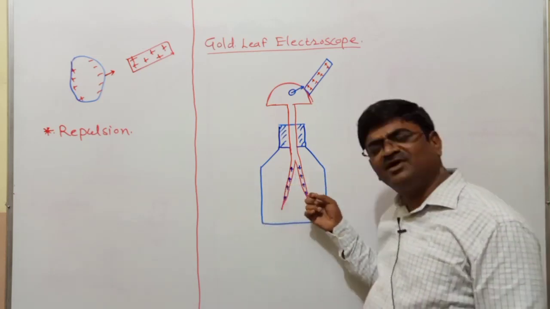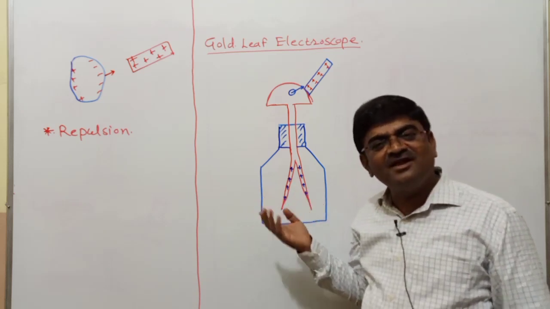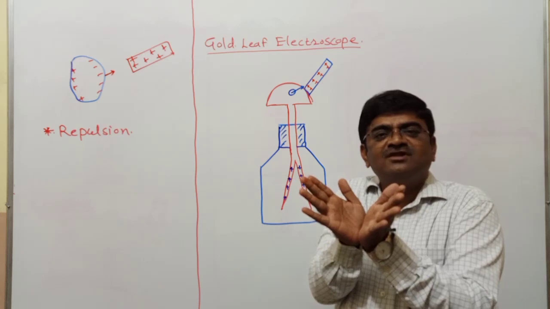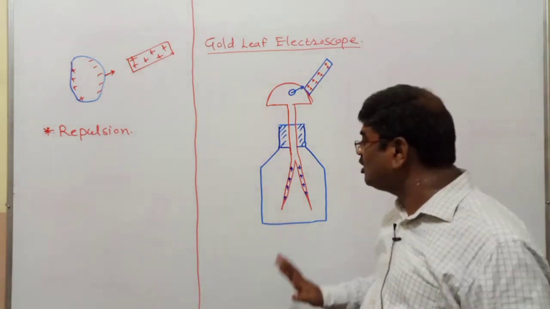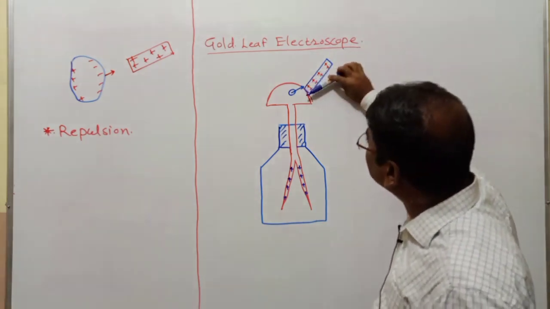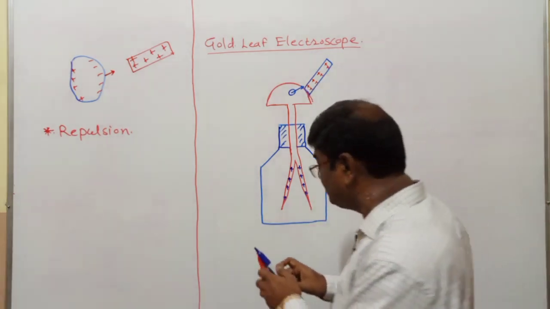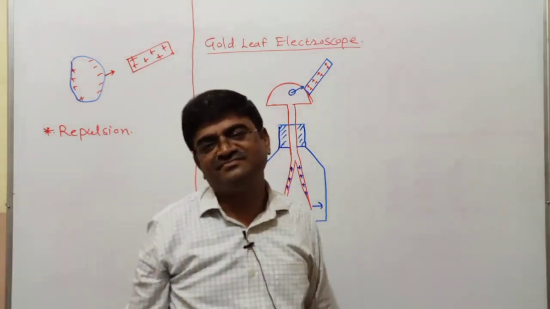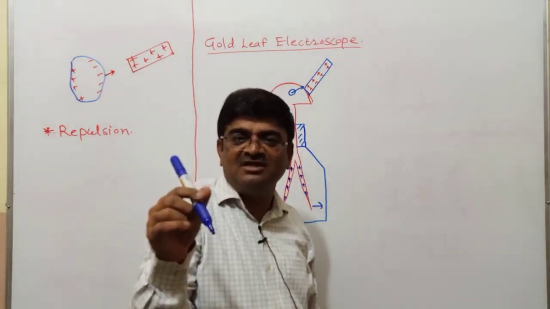Why? Because they have got same kind of charge. And you all know like charges will repel each other. That repulsion will result into diverging of the leaves which you have in the electroscope. So to be consolidated, what I can say now, if I make a contact of the body to be tested, and by doing so, if I see that the leaves of the electroscope are getting diverged, I would say that the body which is given to me,